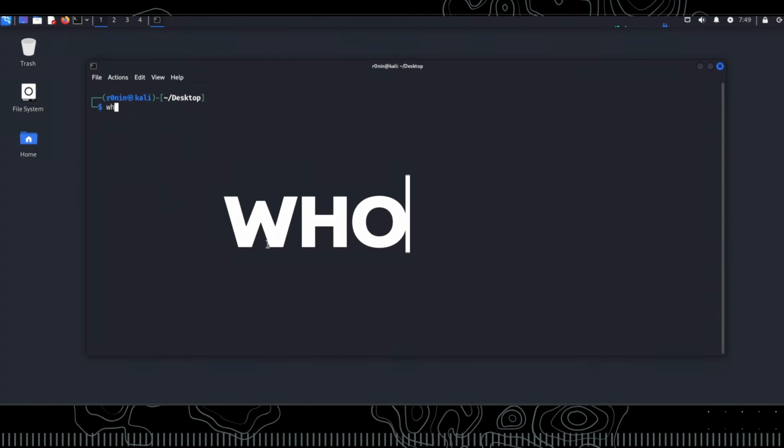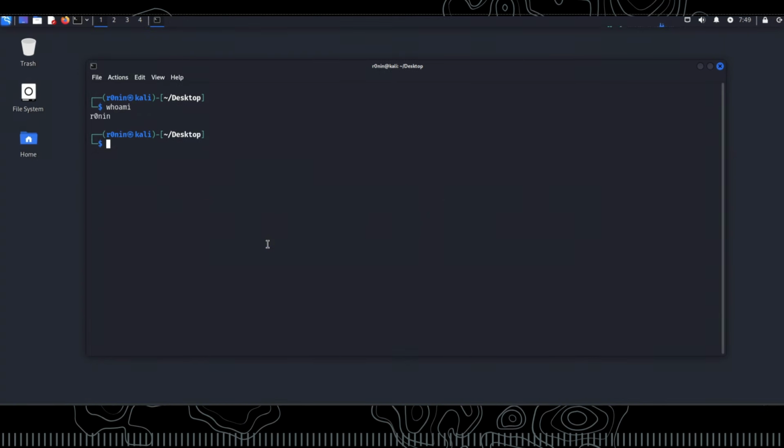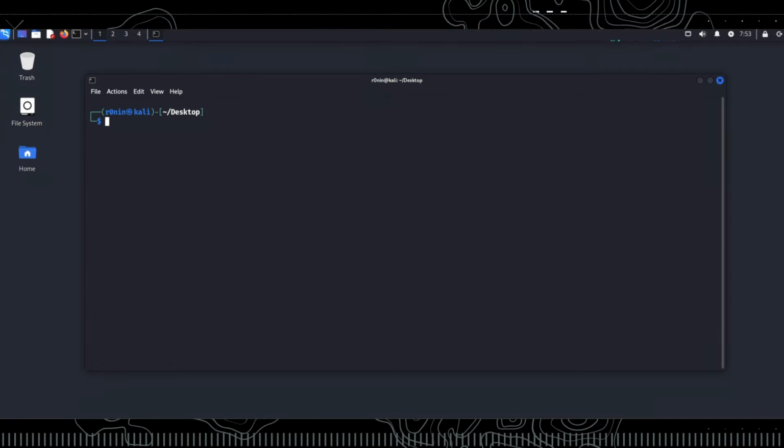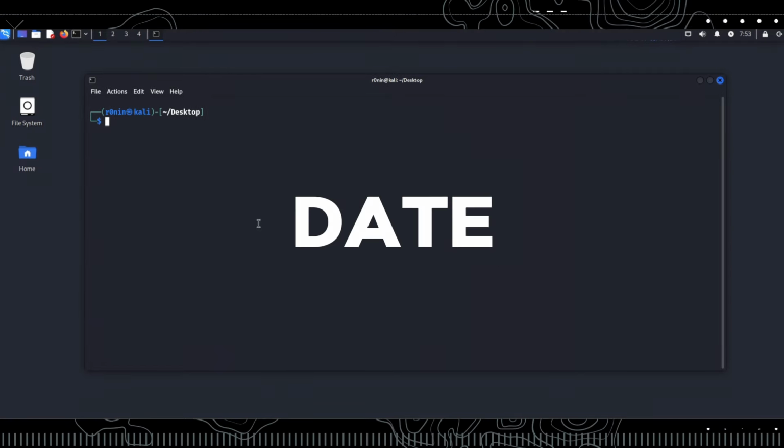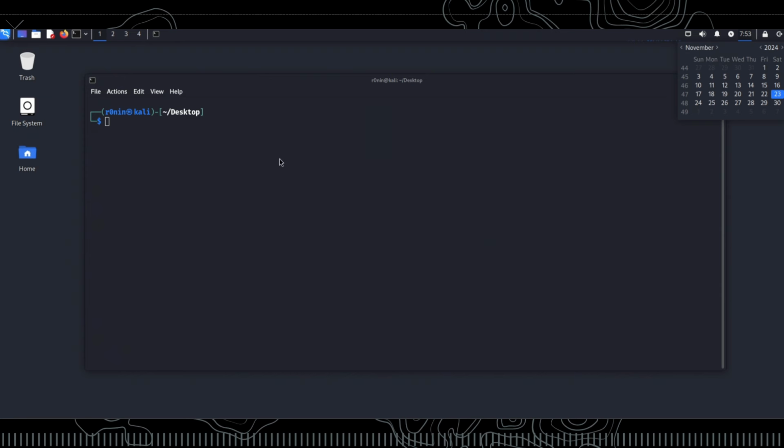Next is the whoami command. This command shows which user you are logged in as. When you type whoami, your username will be displayed on the screen. Now, what we will examine is the date command. The date command displays the system's date and time information. By typing date and pressing enter, you can find out the current date and time.